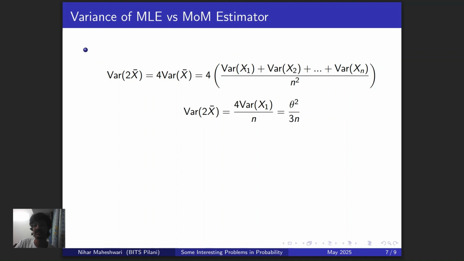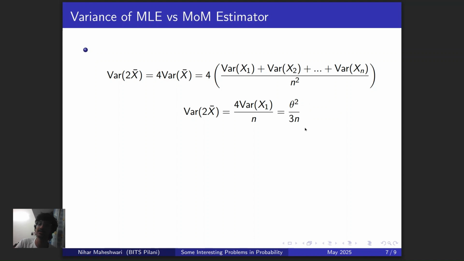Another thing to note here is all of these are identical and independent. That's why we're able to sum them up like this, and that's why all of them just come out to be theta square by 12n, theta square by 12n, and so on. So that's why ultimately you get the variance of this as theta square by 3n. So two things to note here.